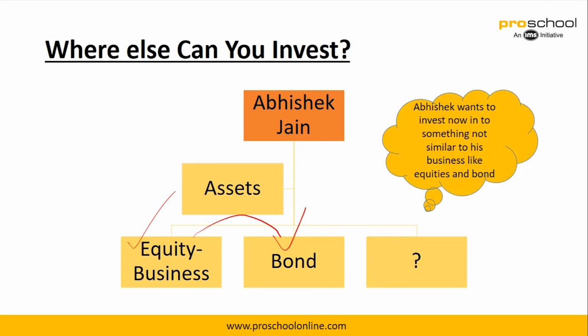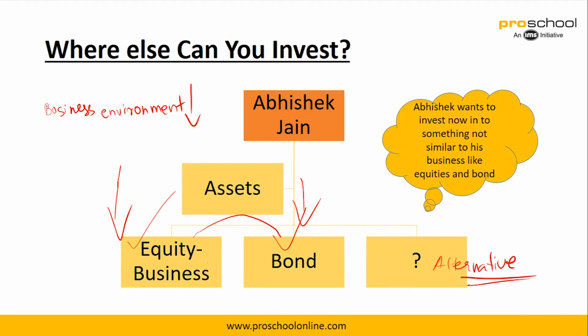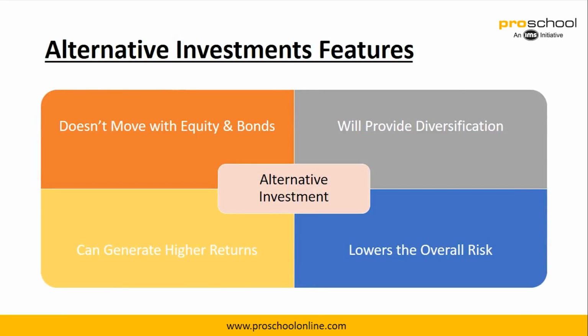So for example, when the business environment goes down, right, equity also can go down, as well as bond markets also sometimes can go down. So you need an asset which does not move with equity and bonds. So those are basically called alternatives, right? As the name suggests, it's an alternate asset. So these are the features. Doesn't move with equity and bonds, will provide you diversification.